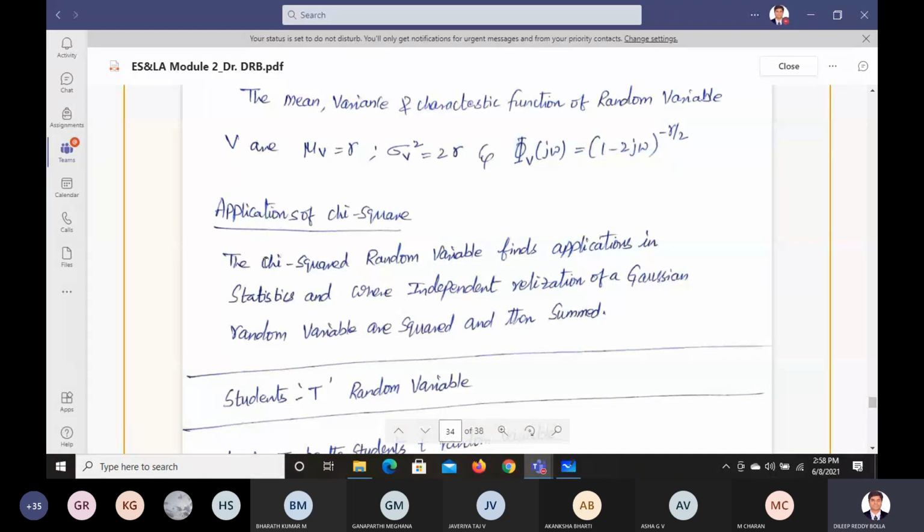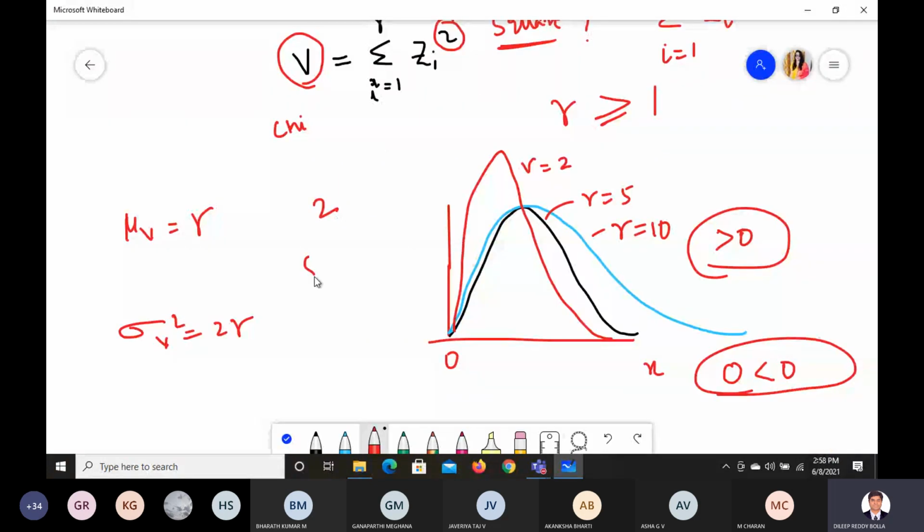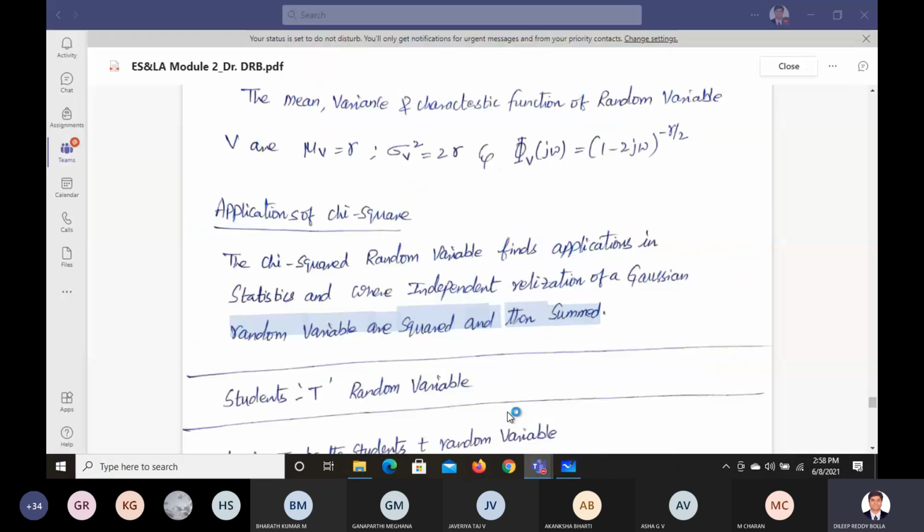If you see this chi-square test, this chi-square random variable will find applications in statistics, where we have independent realizations of Gaussian random variables that are squared and summed. So wherever we are trying to square or sum up random variables, we use this chi-square test. This chi-square test we'll see much more clearly in the next class.